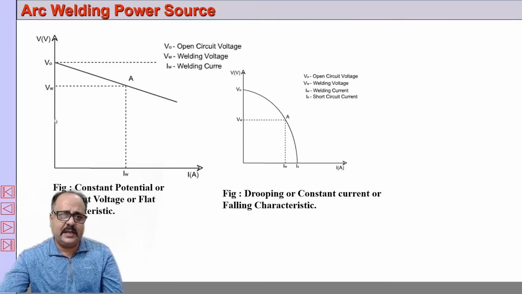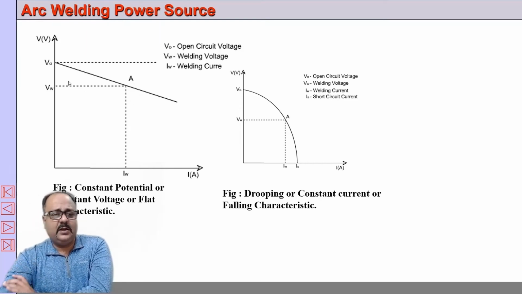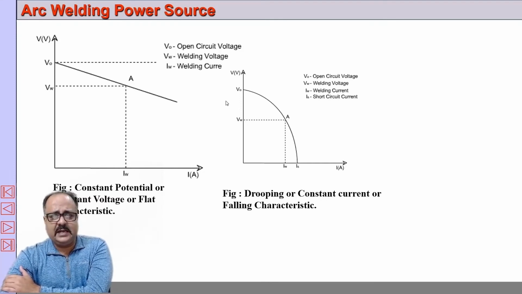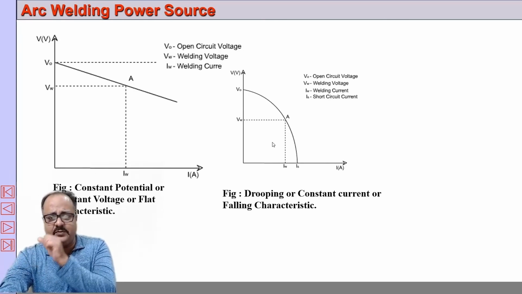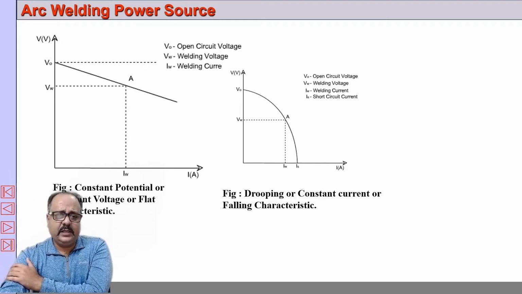So the curve is something like a sloping straight line. The constant voltage curve is like this. Although we call it constant voltage, it is not perfectly constant; it slightly drops here because of the internal resistance and the inductance of the circuit. What is important here is that even if we change the current, there is not much change in the voltage. Similarly, here is a drooping curve. If we change the current, there is not much change; if we change the voltage, there is much change in the current. Okay, so that is the constant current type and constant voltage type.